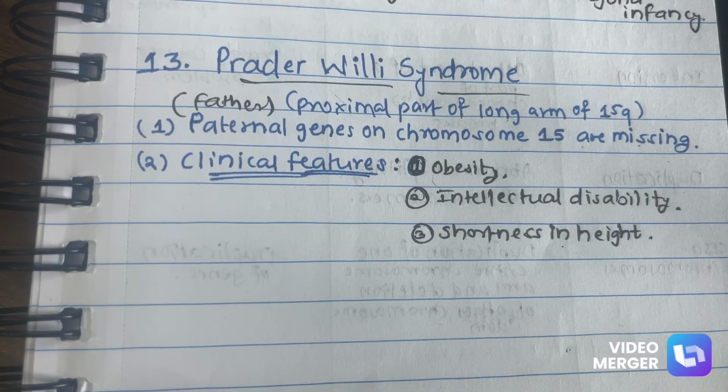So in Prader-Willi syndrome, we know that the paternal genes on chromosome 15 are missing. Paternal genes, so genes of the father on chromosome 15 are missing. The proximal part of long arm of 15q is affected. Which is the affected part? Proximal part of long arm of 15q. Okay, so it has certain clinical features which are obesity, intellectual disability and shortness in height.